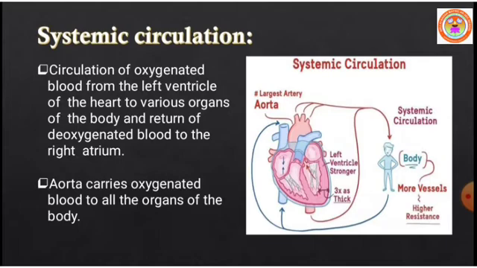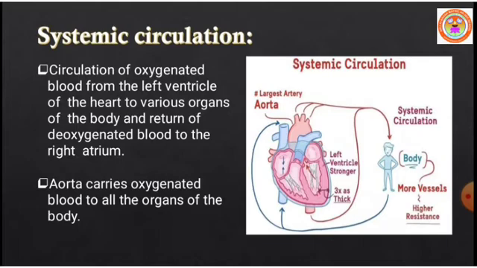So the blood which is pumped through the aorta reaches the heart back. From the left ventricle, the aorta arises. It takes the blood away from the heart to various organs of the body. Then the blood returns to the heart as deoxygenated blood, to the right atrium.